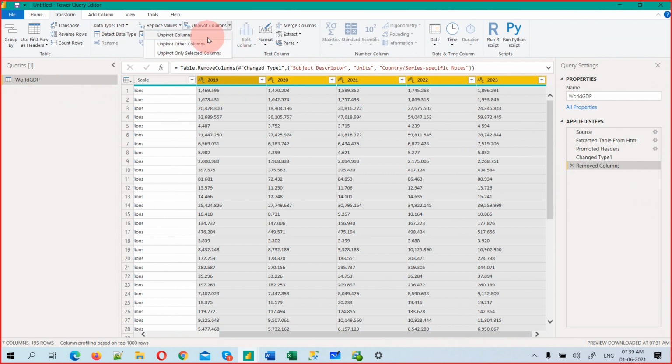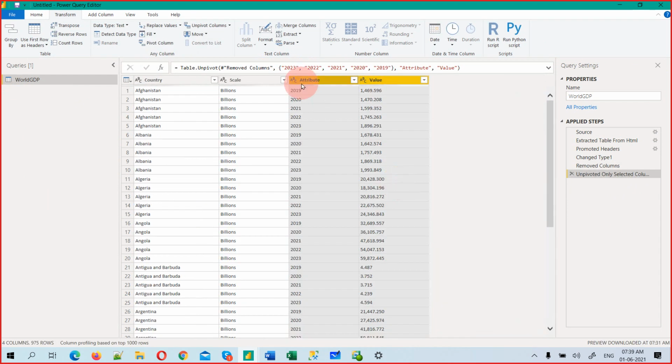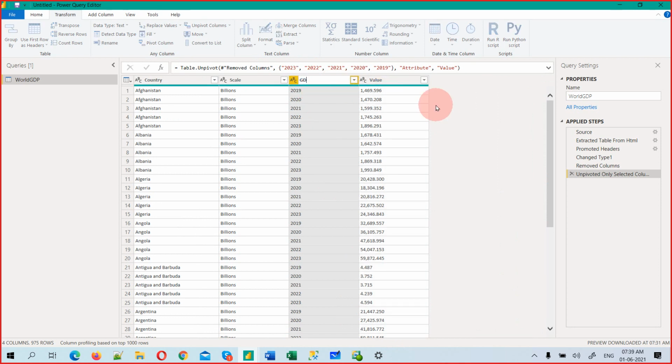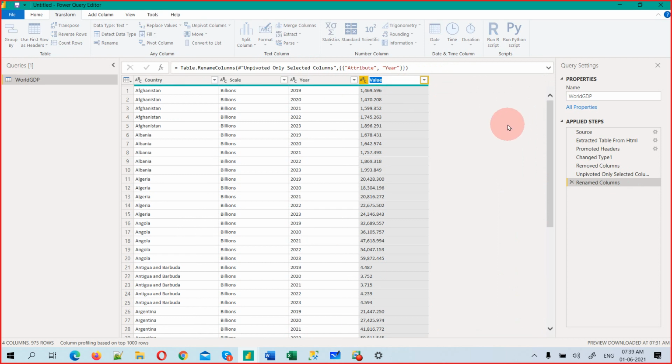This is called a transformation. This is called data preparation. What I can do is select this and go to the transformation tab, and there is unpivot columns. Unpivot columns, unpivot other columns, unpivot selected columns. In this case I have selected, so this and this will work the same. I can use this. Now you see only 2 columns, the year and GDP.